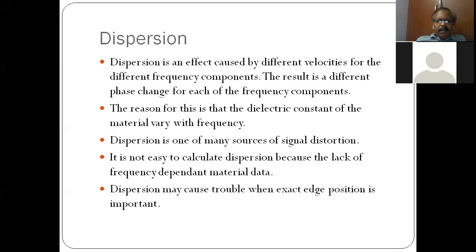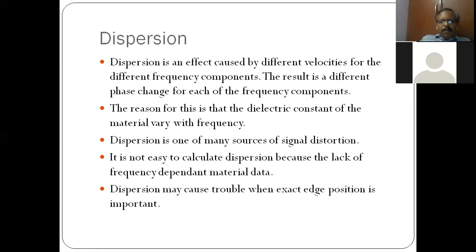Next is an interesting aspect, dispersion, because we are talking about a square wave which consists of a number of frequency components. Each frequency travels with its own velocity, so at the other end of the board, each component will reach at a different point of time.